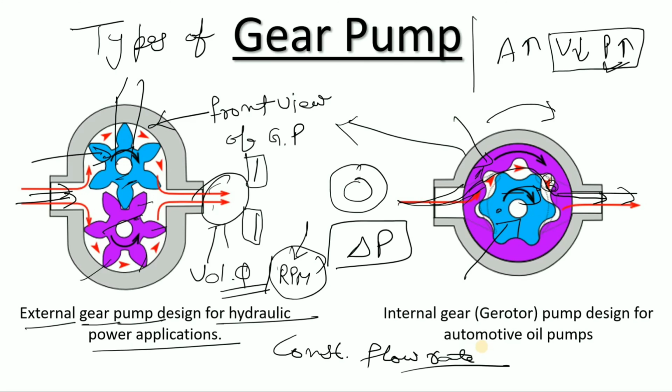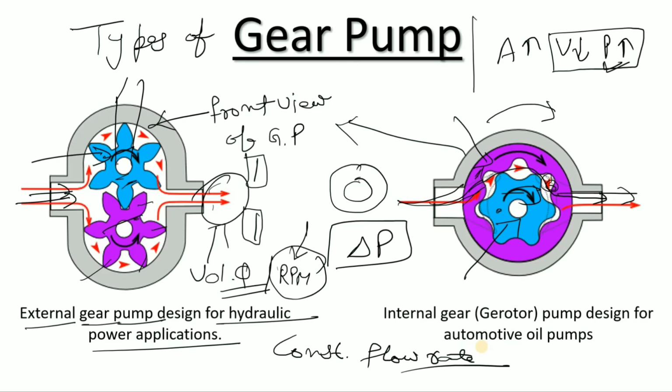Now what is the application of the gear pump? Most of the time it is used in lube oil applications, right? Because of the constant flow rate you are giving, in a bearing or in a turbine, wear out can happen there, and because of the rotation, heat is generated there. So lube oil is very necessary to provide there, and the gear pumps play a very important role there. Are you getting my point, what I want to say?